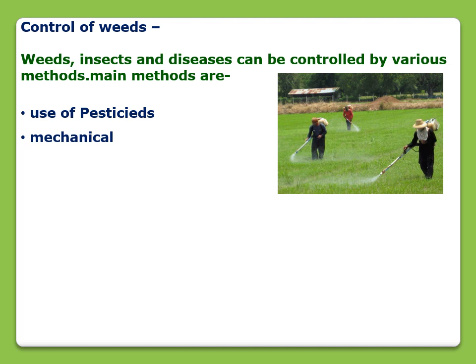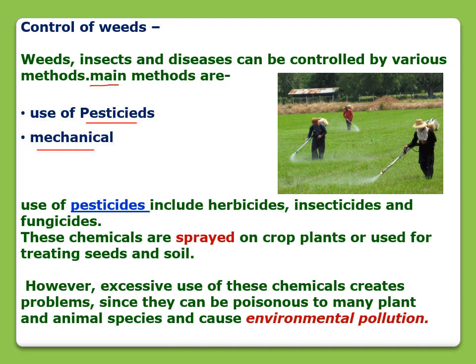Pests and weeds should be controlled for the better health of the crop. They can be controlled by various methods. Main methods are use of pesticides and mechanical method. Use of pesticides include a spray of herbicides, insecticides and fungicides. Actually these are the chemicals and they are sprayed on the crop plants or they can be sprinkled also in powder form, they can be sprayed also, depends on the type of this pesticide and they are used for treating seeds and soil.